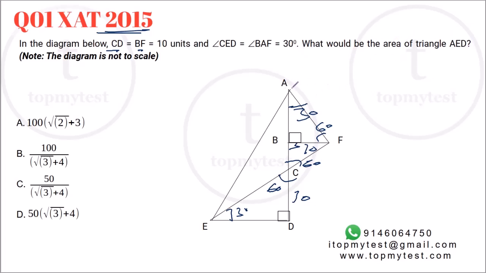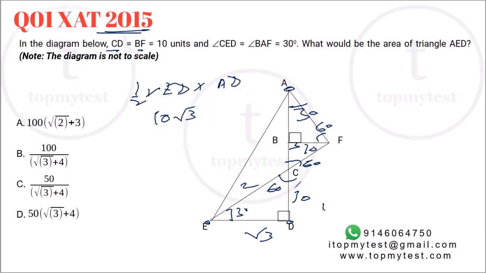Now to find the area of AED, your base is ED, height is AD. So half of ED into AD will be your area. So what will be ED? ED is the base. Now this is the 30, 60, 90 triangle. So ratio of sides will be 1, root 3, 2. 1 projects to 10. So root 3 will project to 10 root 3. So ED will be 10 root 3.